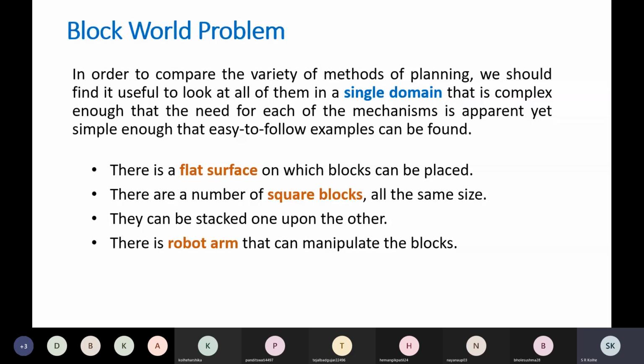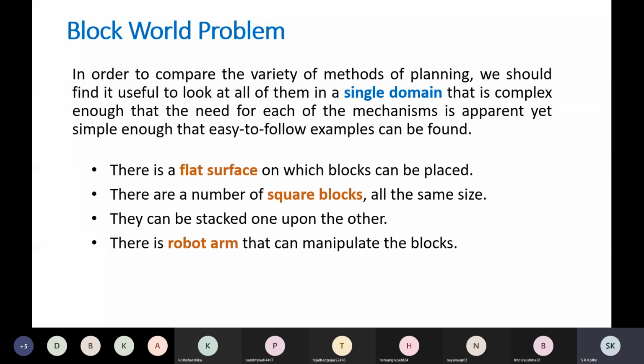Now, to understand various planning techniques, we are going to consider the example of the block world problem, which we have discussed earlier in unit 1. The reason is that this block world domain is complex, and with the help of it you will be able to understand the various mechanisms that we are going to propose in these planning techniques.